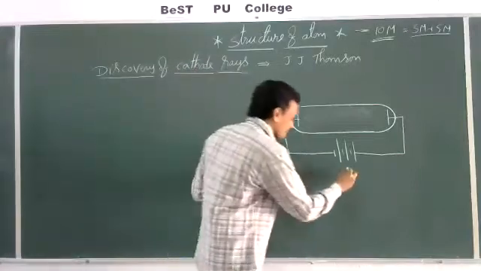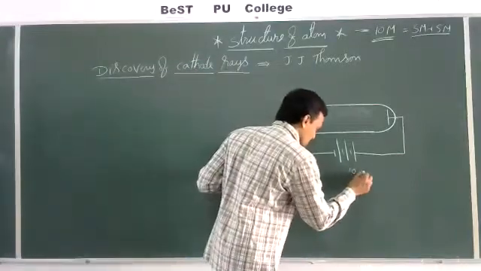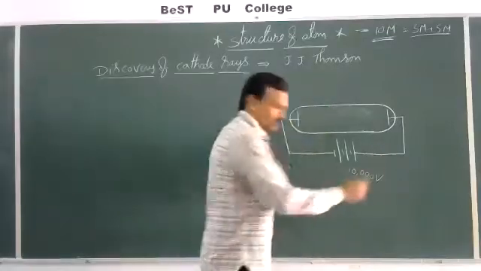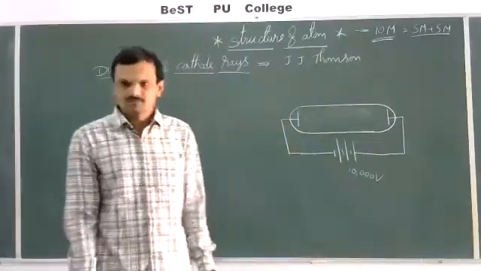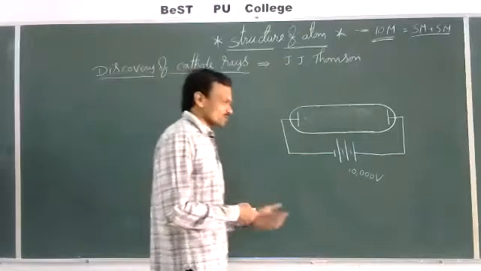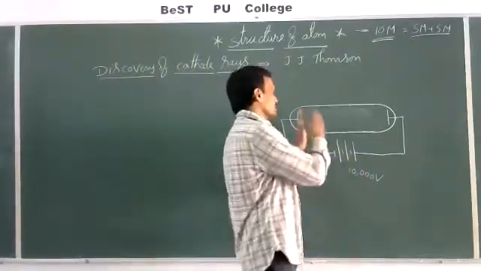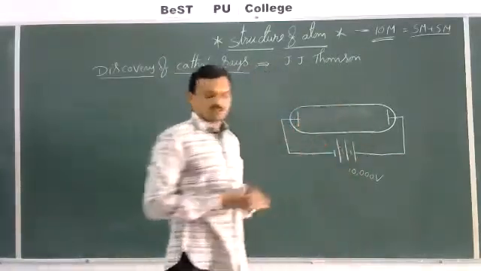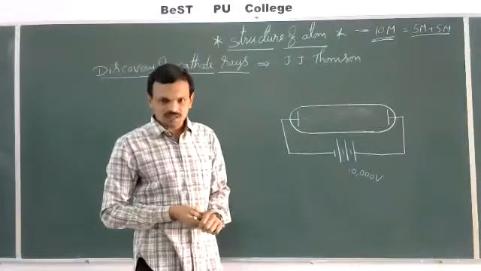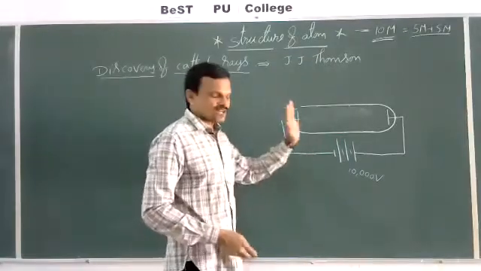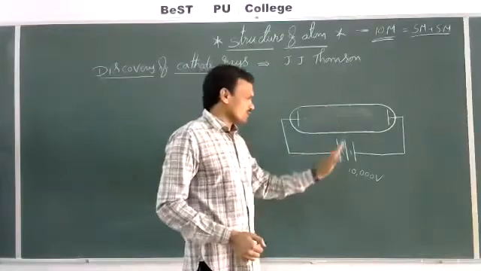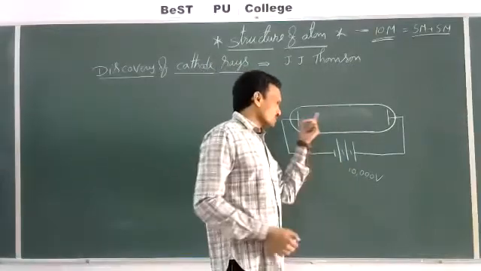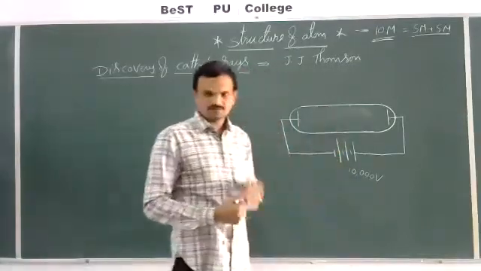Afterwards, they increased the voltage slowly up to 10,000 volts. Even by increasing the voltage up to 10,000 volts, there is no considerable change in the discharge tube. At 1 atmosphere pressure, however the voltage we applied, they didn't notice anything.